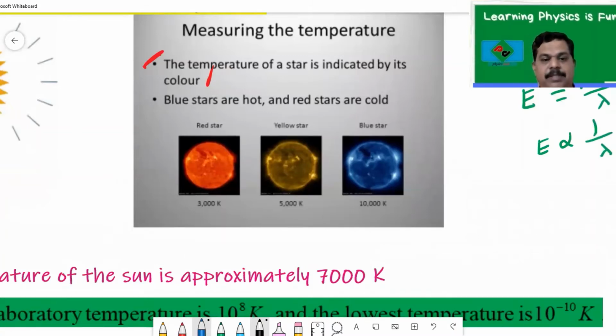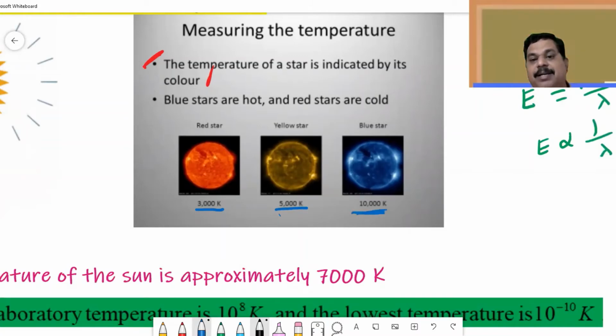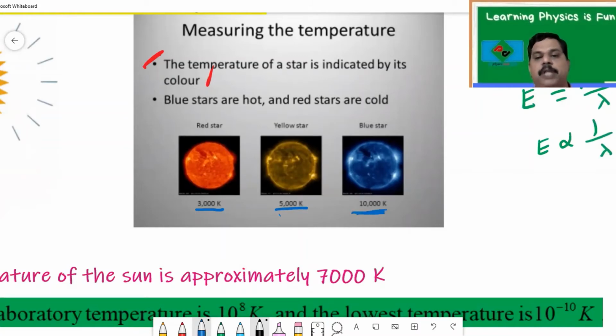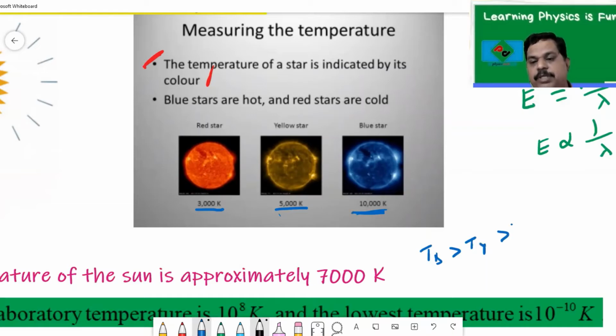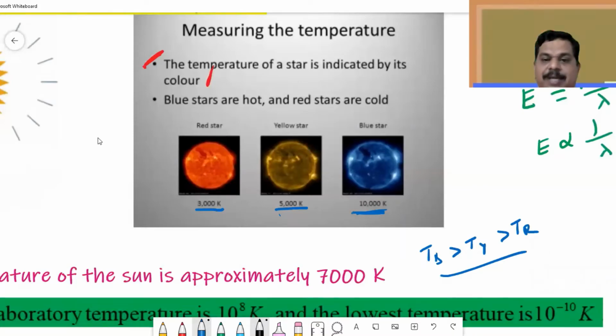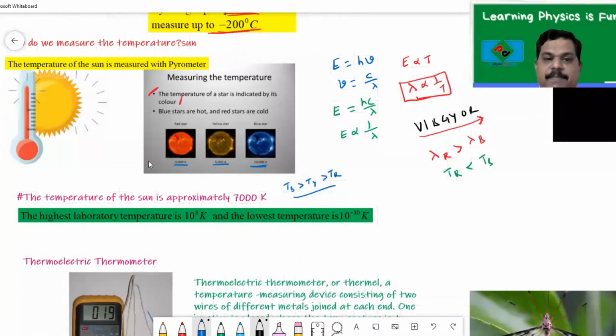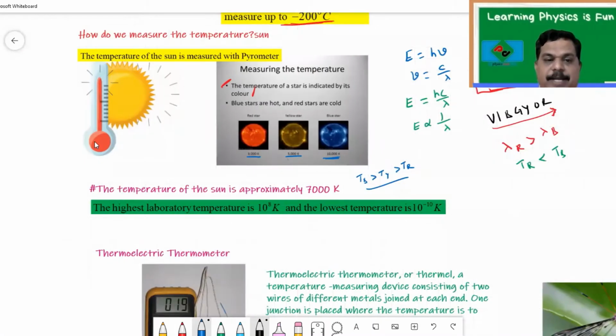The red star is around 3000 Kelvin, the yellow star 5000, whereas the blue star is at 10,000 Kelvin. That means the temperature of the blue star is greater than that of the yellow, which is greater than that of the red. This is important information you should understand.